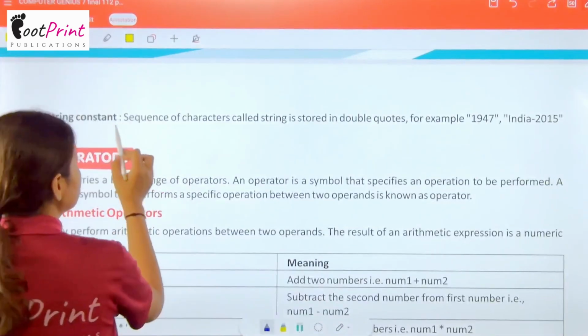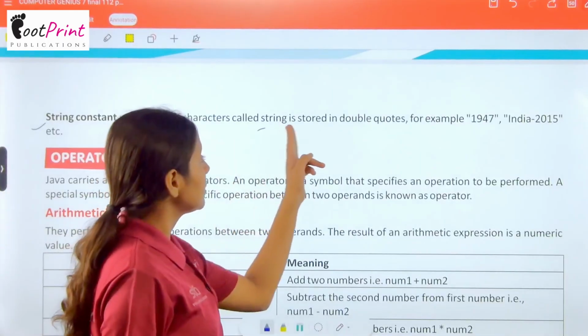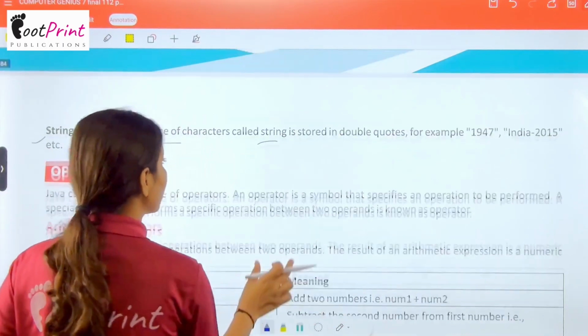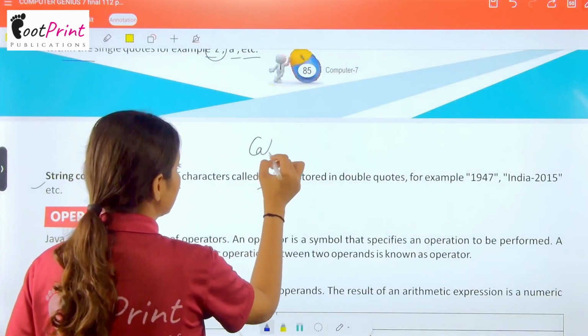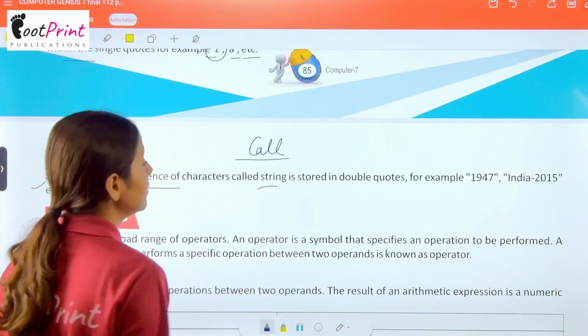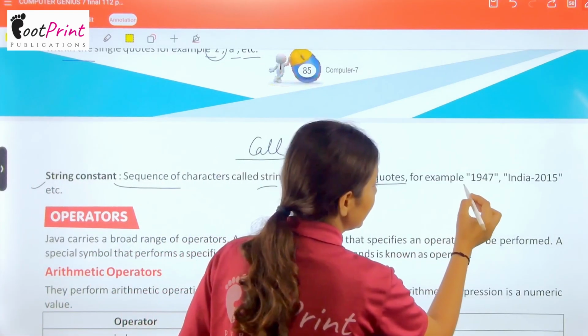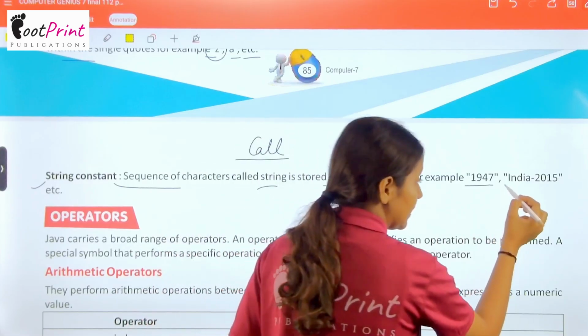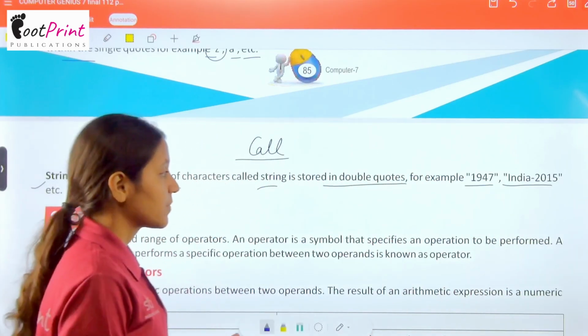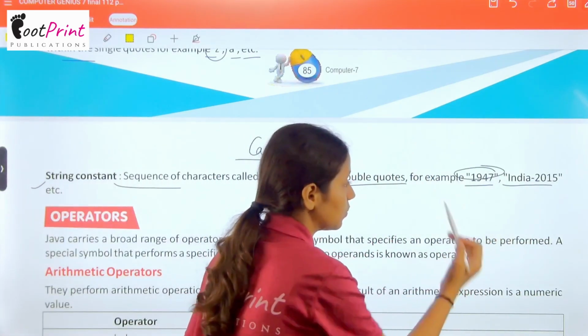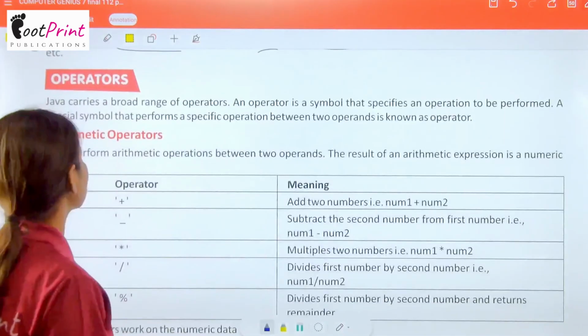Now string constant, a sequence of characters called a string constant. That means sequence. For example, a word like CALL. So this is a string of characters in double quotes. For example, 1947, India, and then 2015. So we are using double quotes here. So these were the rules as well.